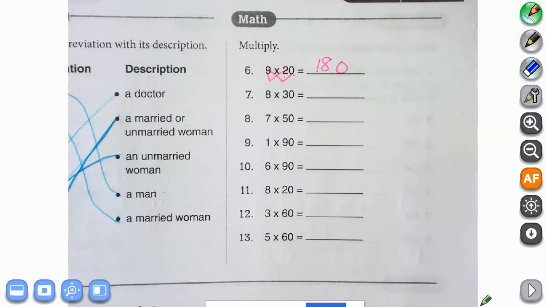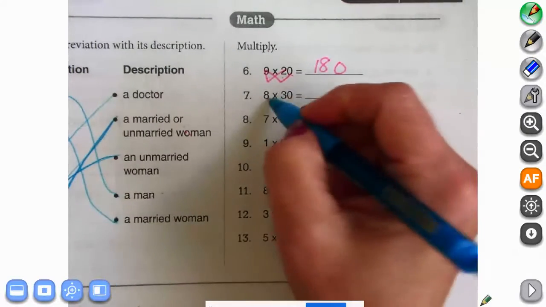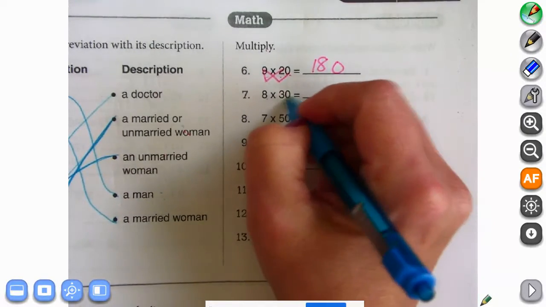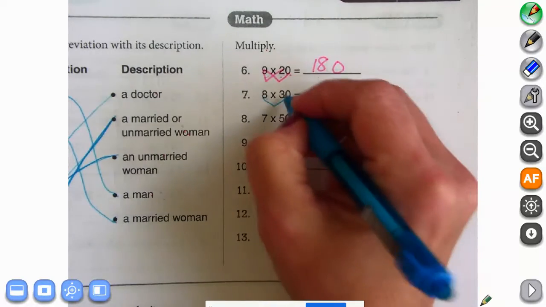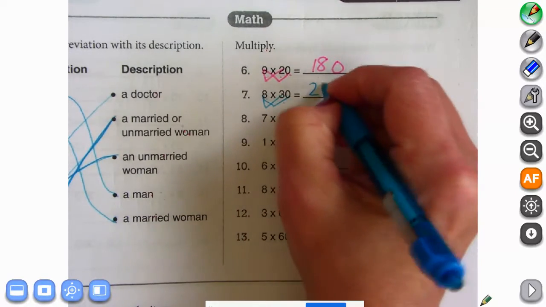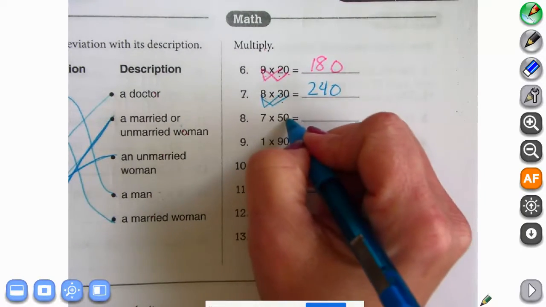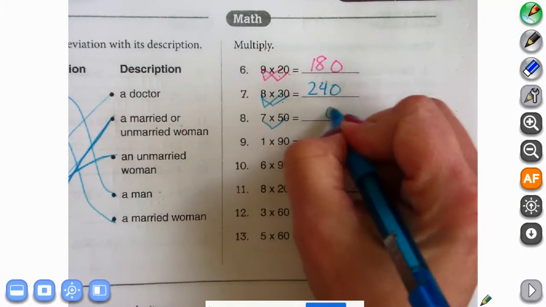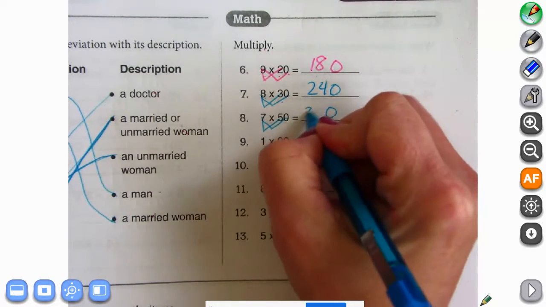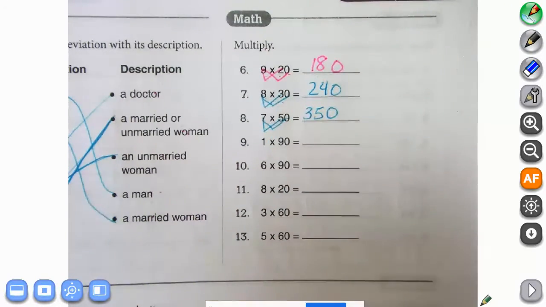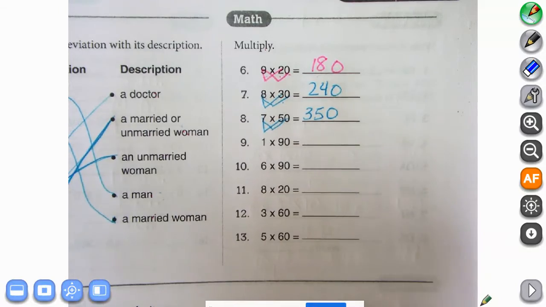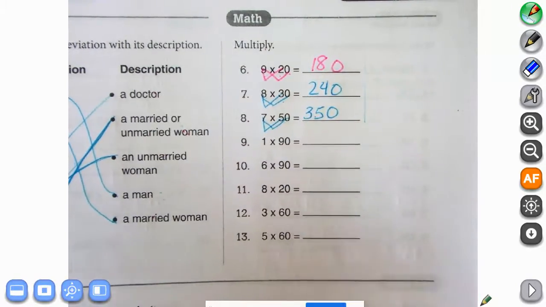Okay. Let's see if I can do this a little bit better. 8 times 30. So we could do the 0 times the 8 is 0. 3 times 8 is 24. Hope that's what you found too. 0 times 7 is 0, and 5 times 7 is 35. So just correct these if you made any mistakes. You can just write the new answer on the side.